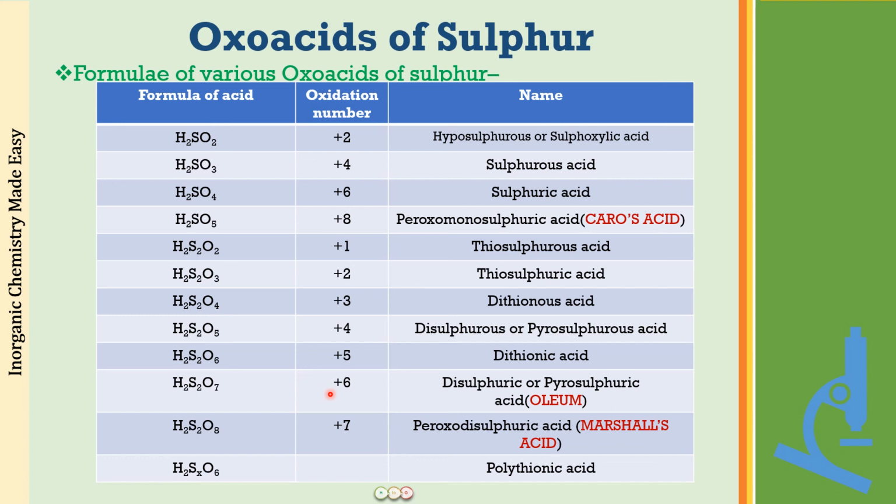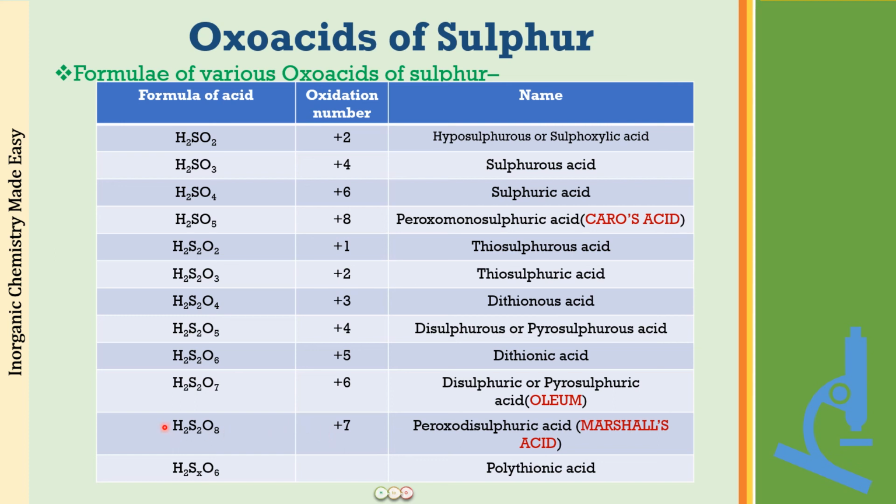Right, the peroxo compounds where we see a peroxy linkage, there it appears from the formula that sulfur is in a higher oxidation state. In peroxomonosulfuric acid, it is shown as +8 oxidation state, whereas over here in peroxodisulfuric acid, it is +7 oxidation state. But actually sulfur is in its highest oxidation state, that is +6.